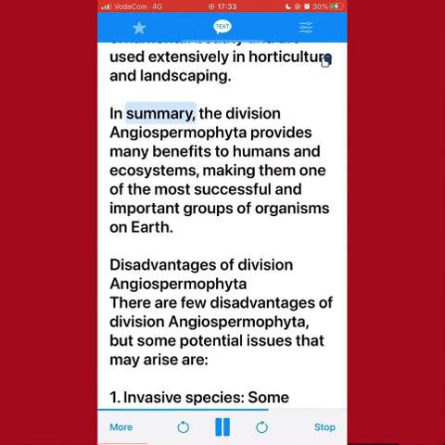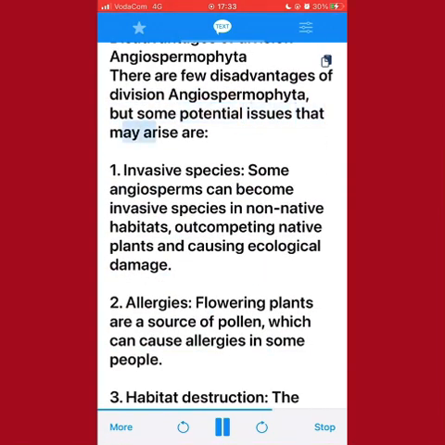In summary, the division Angiospermophyta provides many benefits to humans and ecosystems, making them one of the most successful and important groups of organisms on Earth. Disadvantages of division Angiospermophyta. There are few disadvantages of division Angiospermophyta, but some potential issues that may arise are: 1. Invasive species. Some angiosperms can become invasive species in non-native habitats, outcompeting native plants and causing ecological damage.